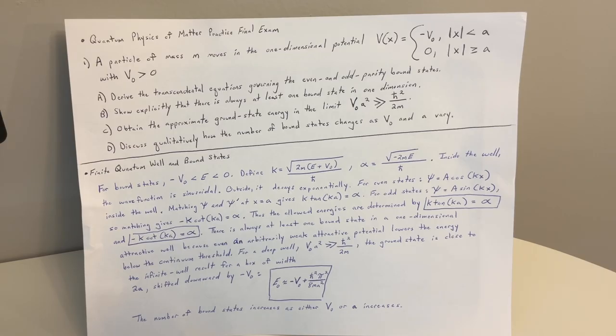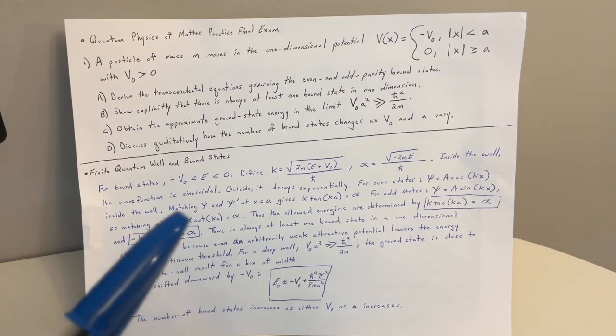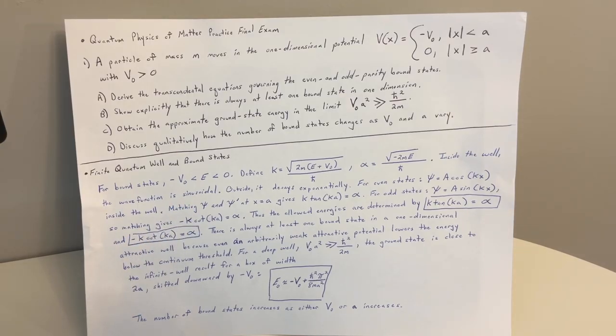Some people use k. Inside the well, matching psi and psi prime at x equals a gives k tangent of ka equals alpha. Okay, I'll use that interchangeably. You could use k or kappa for those, depending on who's writing it.